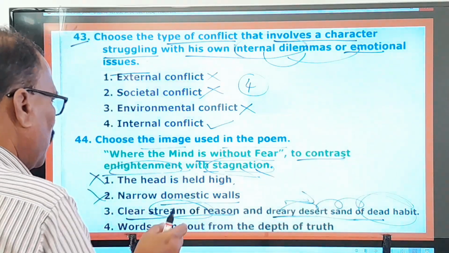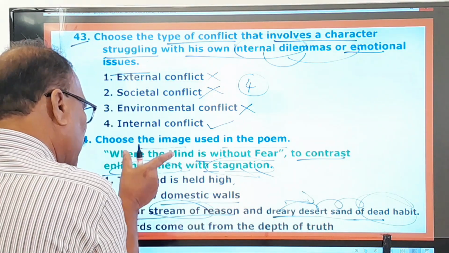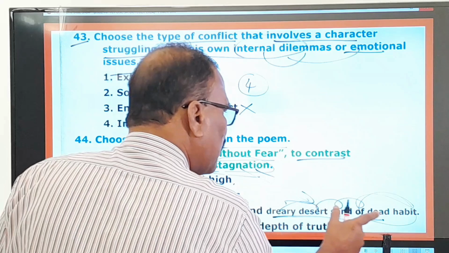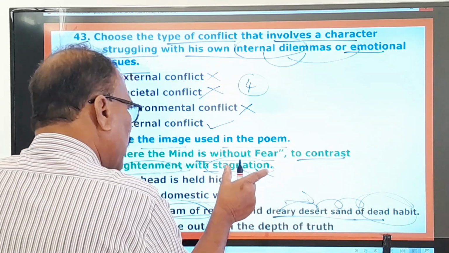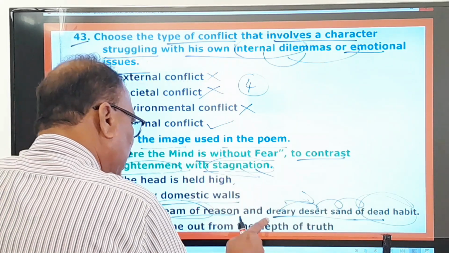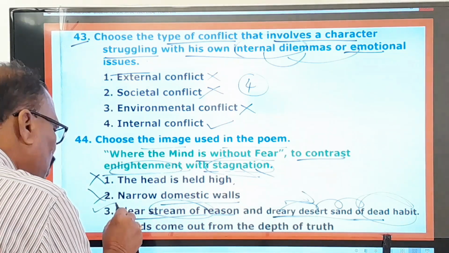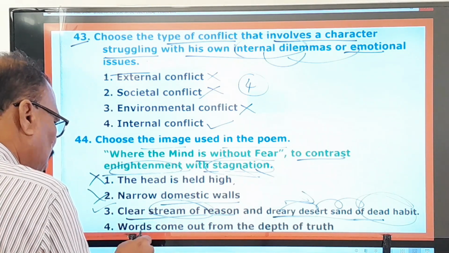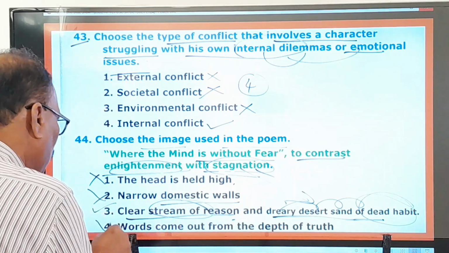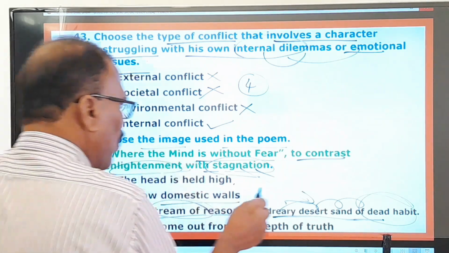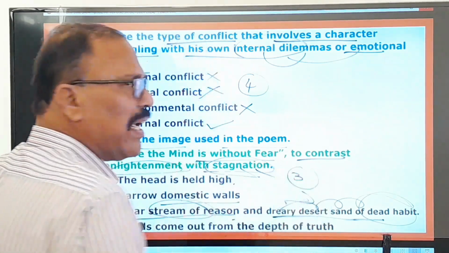So clear stream of reason stands for enlightenment. Dreary desert sand of dead habit stands for stagnation. So this image you can find in this line of this poem, and therefore this is only your right option. And words come out from the depth of, no. So here first one, second one, fourth one are wrong, only the third one is your right answer.